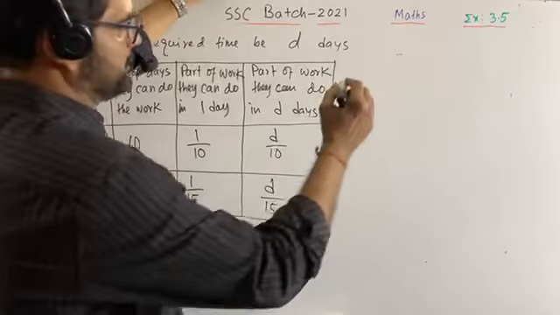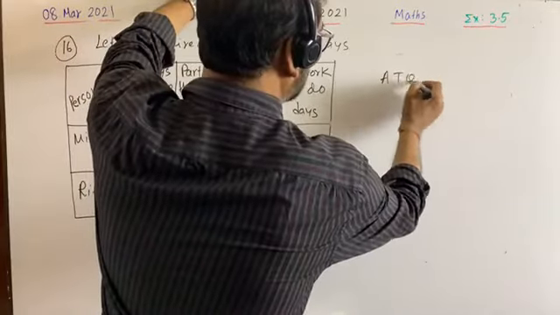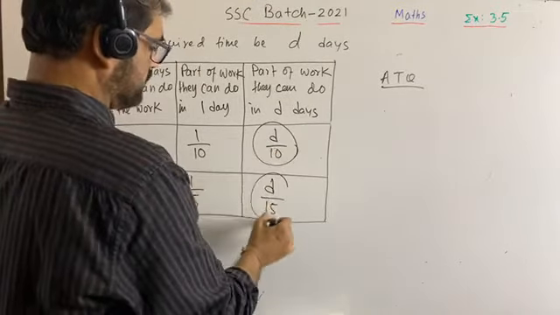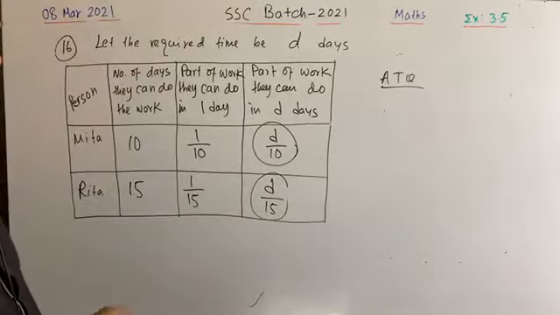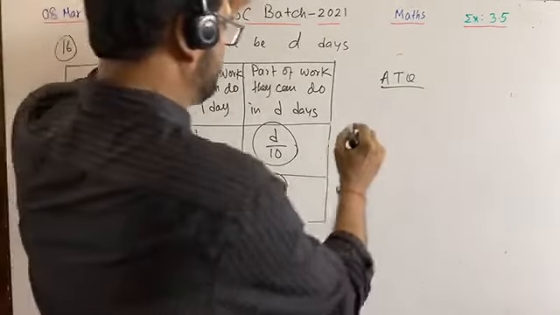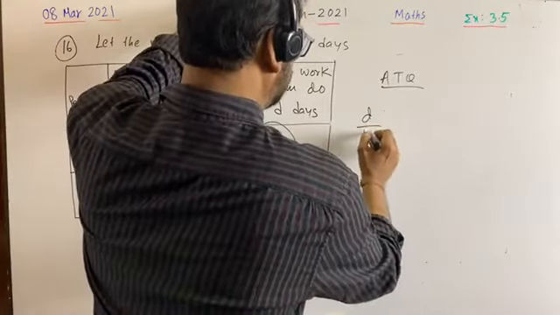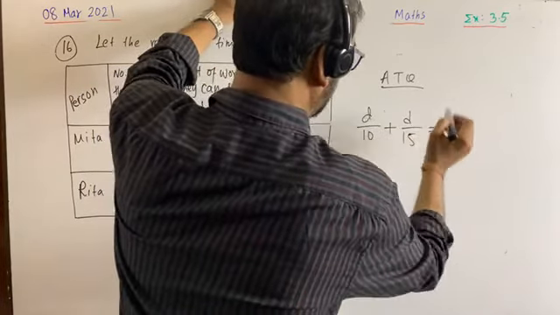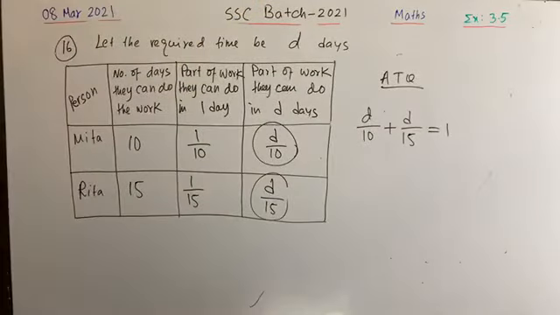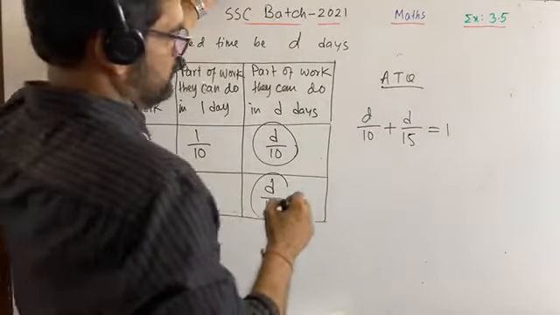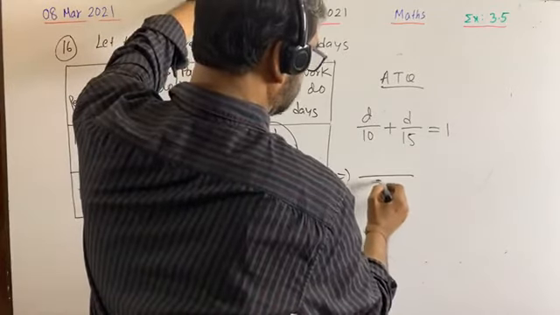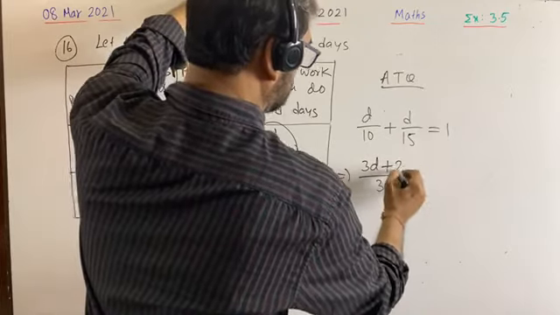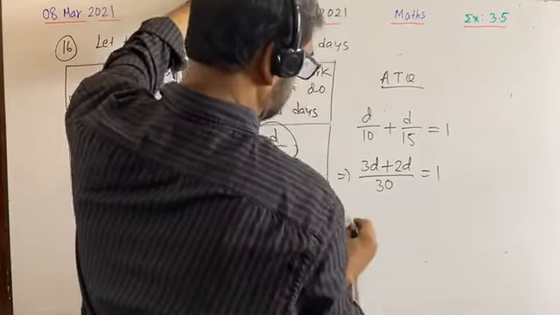According to the question, this part and this part will total 1. 1 means full work. So D by 10 plus D by 15 is equal to 1. We take the LCM, which is 30, so 3D plus 2D is equal to 30.